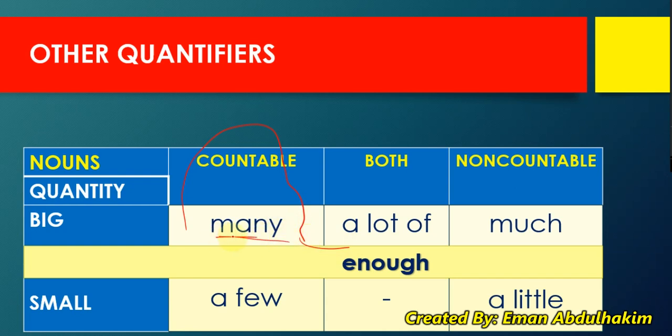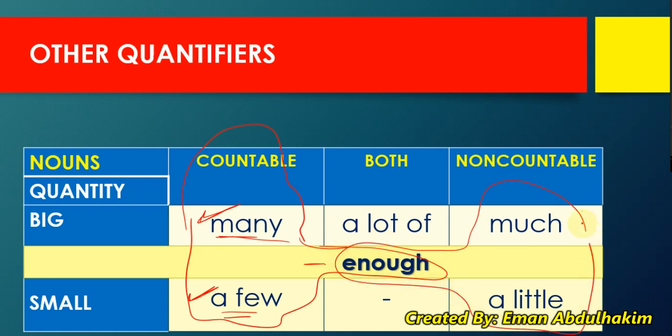This is only for countable, and enough and few. This is to express that something is big, is a lot. For something small or less, a few. And for something okay is enough. For non-countable, this is the opposite. Much and enough and little, a little.